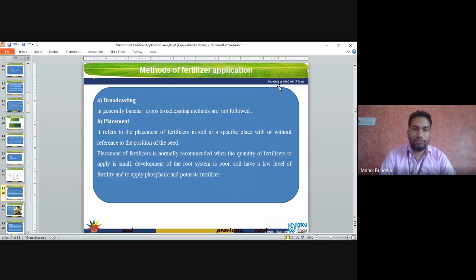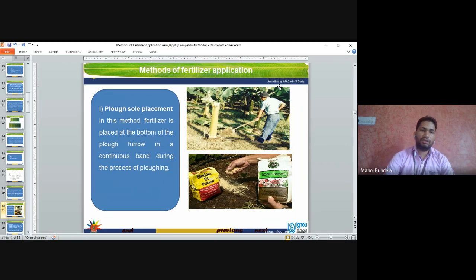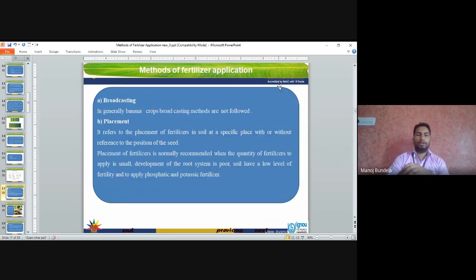Placement is used where the development of the root system is poor, the soil has a low level of fertility, and phosphatic and potassic fertilizers are to be applied. Phosphatic and potassic fertilizers we apply in the placement method.